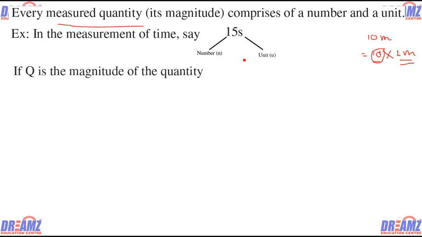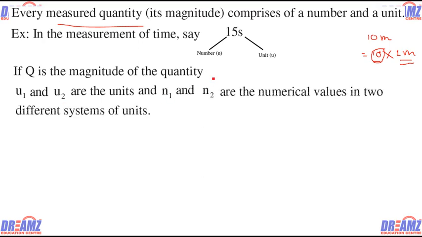Now q is the magnitude of any quantity. Suppose q is a quantity, and u1 and u2 are the units of two systems. Suppose one is the SI system, another is the CGS system, and n1 and n2 are the numerical values.